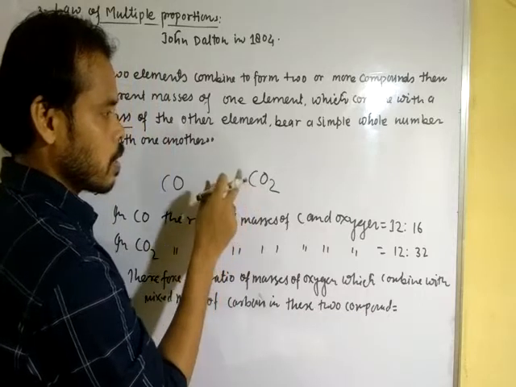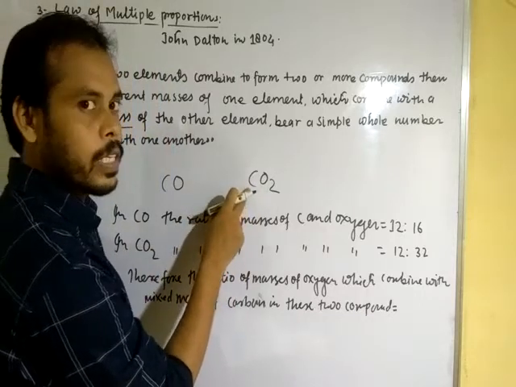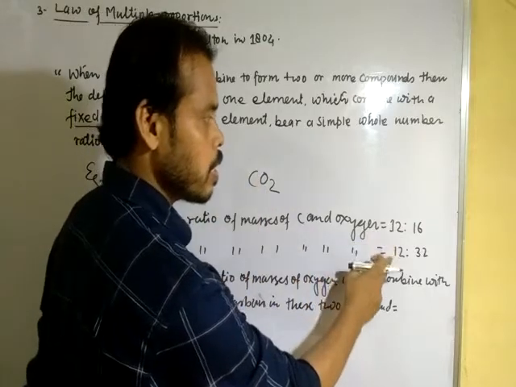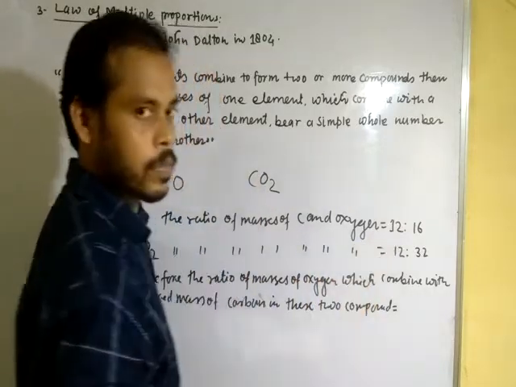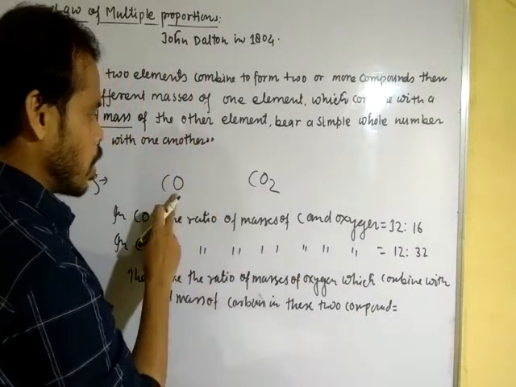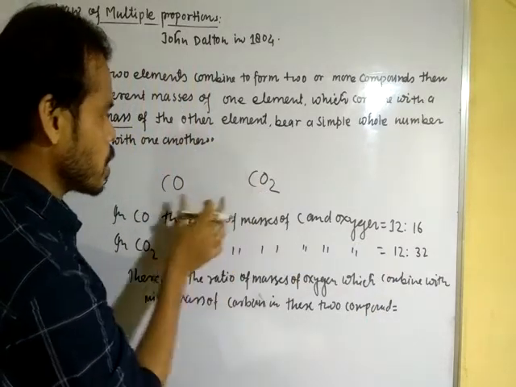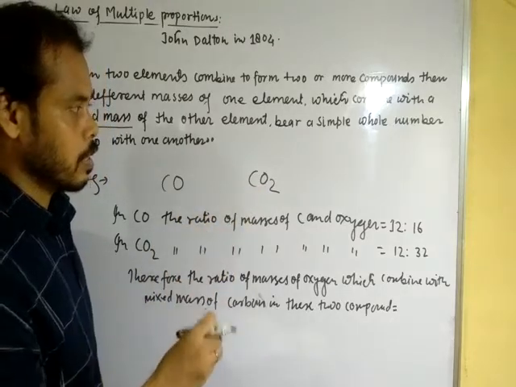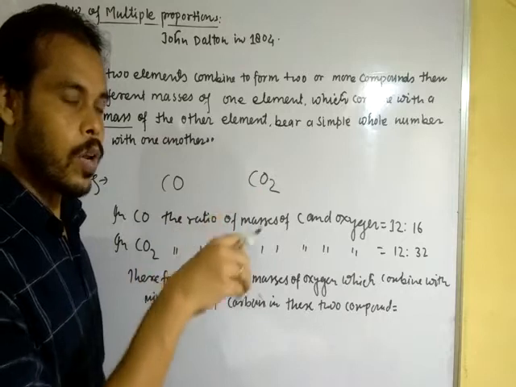That means the mass of one element, here carbon, is fixed. You can see here, 12. The masses of oxygen are different here, but they are in a simple whole number ratio.